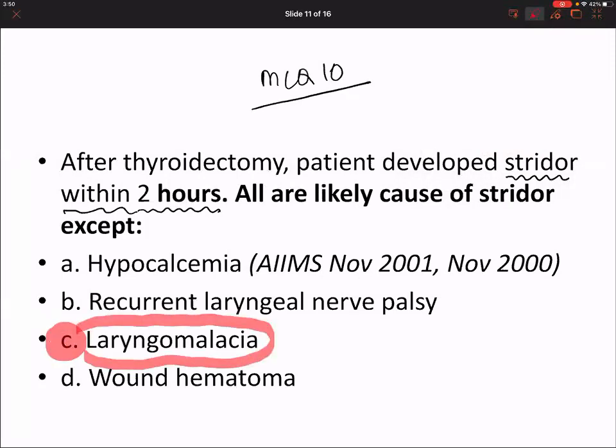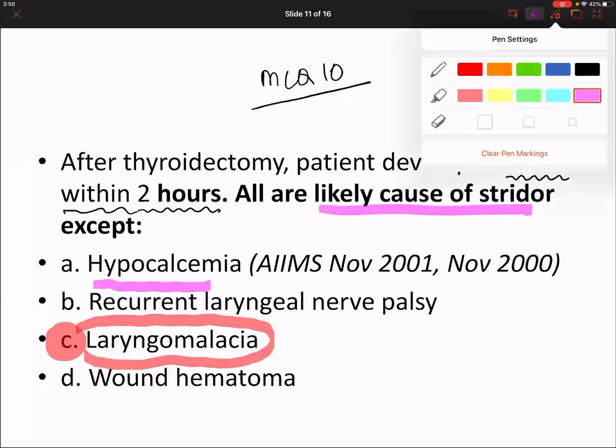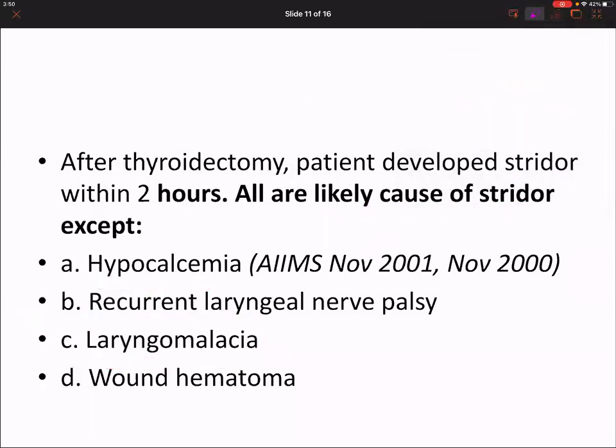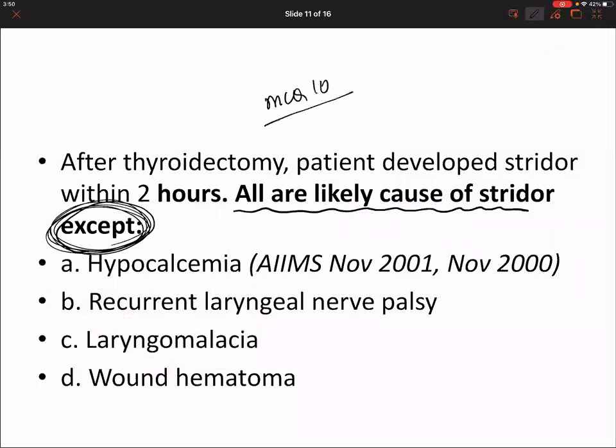Okay, doctor, tell us, what is the likely cause of stridor? Oh no, one minute. I have not read the question myself. See, this is the problem that starts. All are likely causes of stridor except... Well, even I was falling into the trap. Very good. Thank you for noting this.